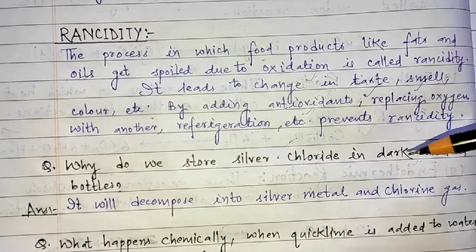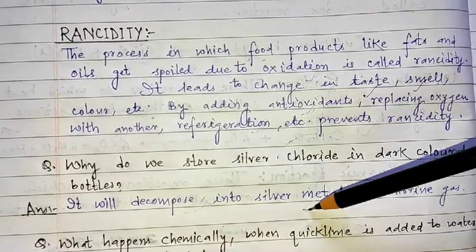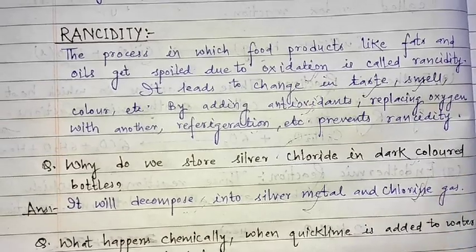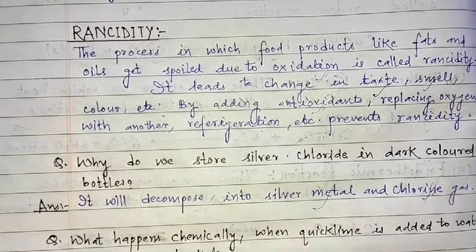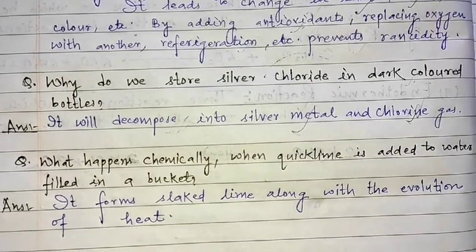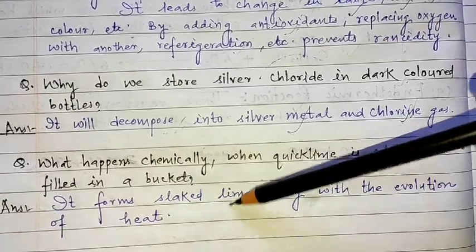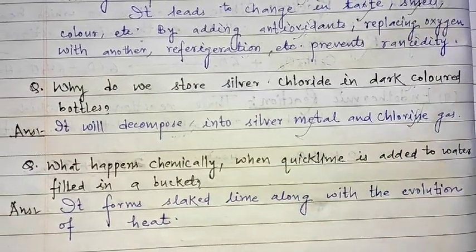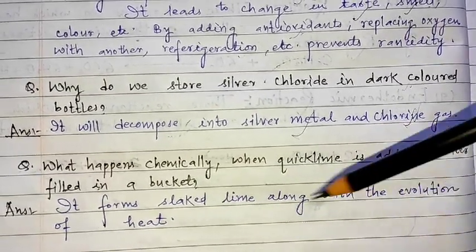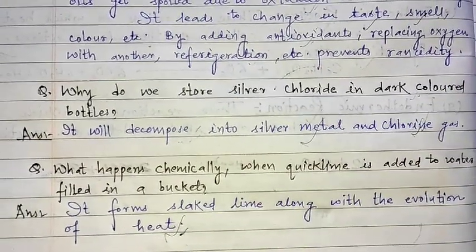Because it will decompose, means it will break down into silver metal and chlorine gas. And what happens when quicklime is added to water which is filled in a bucket? It will form slaked lime along with the evolution of heat. Simply evolution of heat means exothermic reaction.